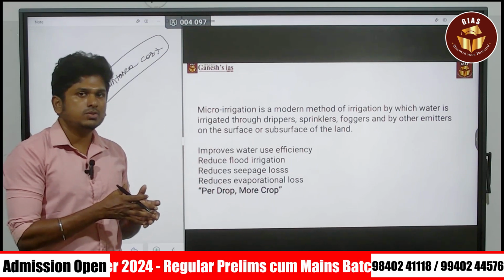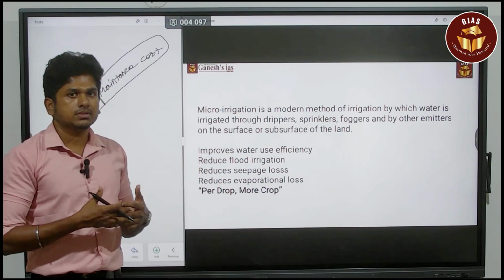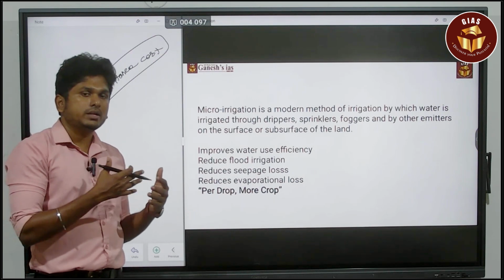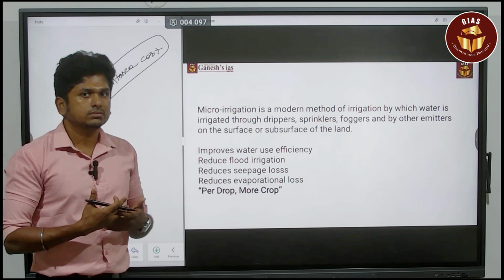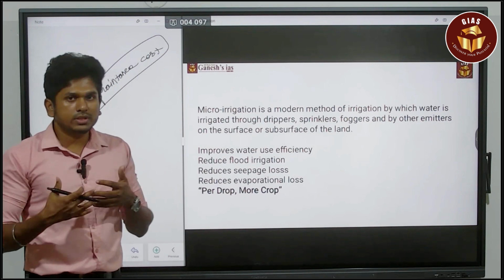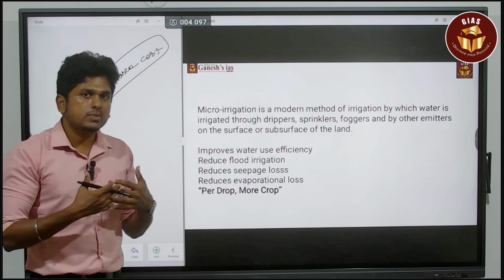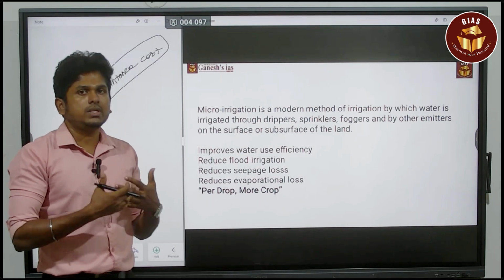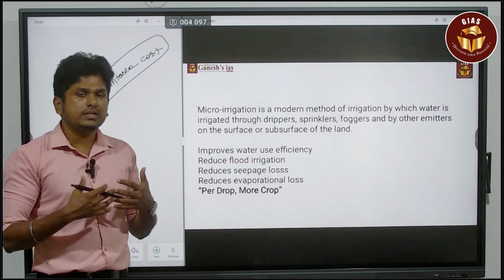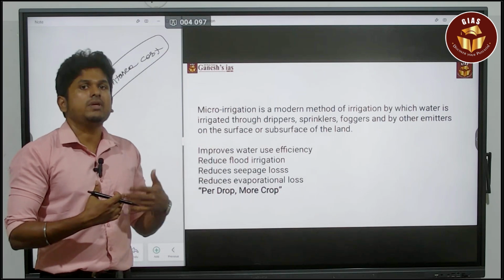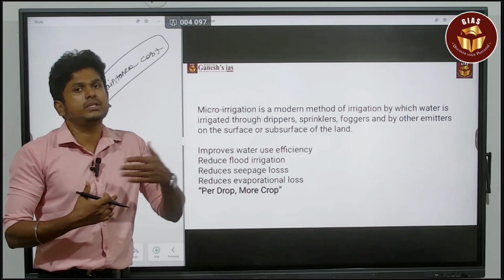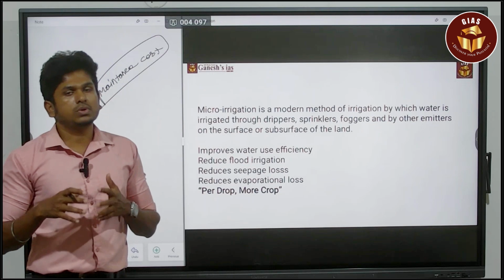But the government is providing subsidies. Still, it is not reaching the roots of the rural area, but the government is trying to do that. So in conclusion, you can say that awareness about micro irrigation needs to be spread. At the same time, the government needs to increase the subsidies related to micro irrigation. By that, we can overcome the water crisis faced by India. In such a way, you have to conclude it.